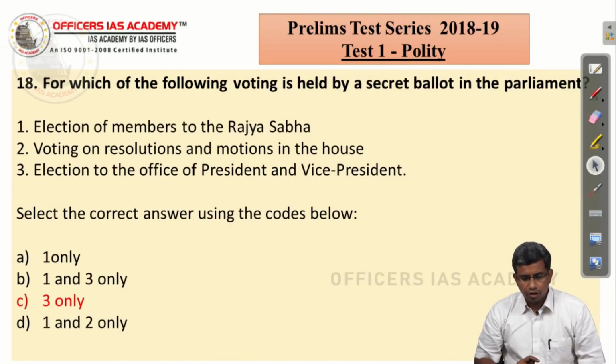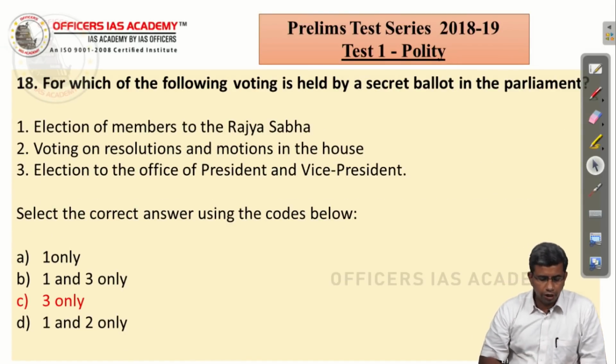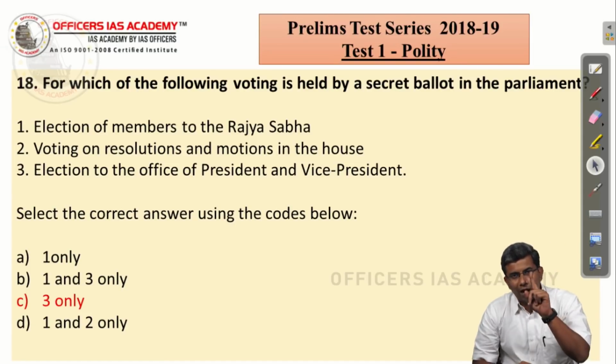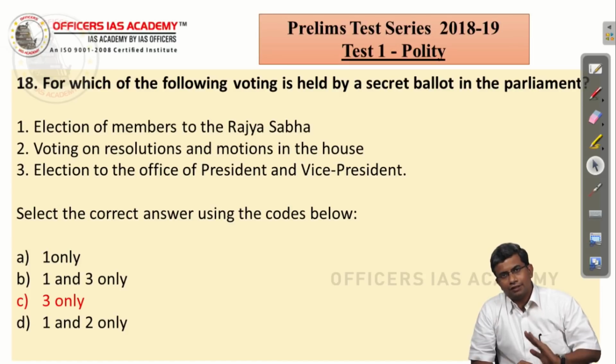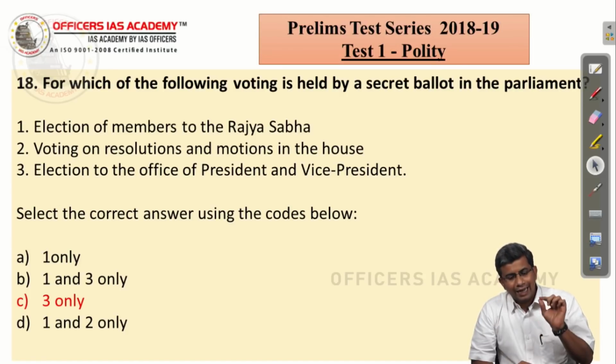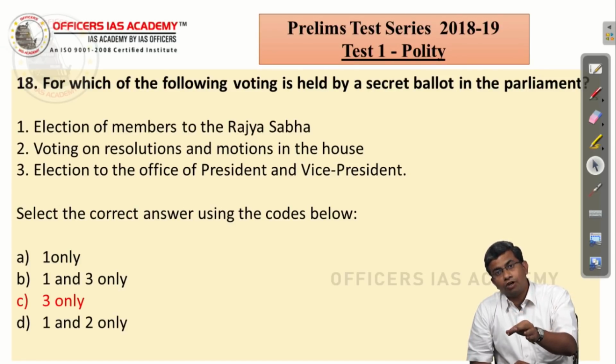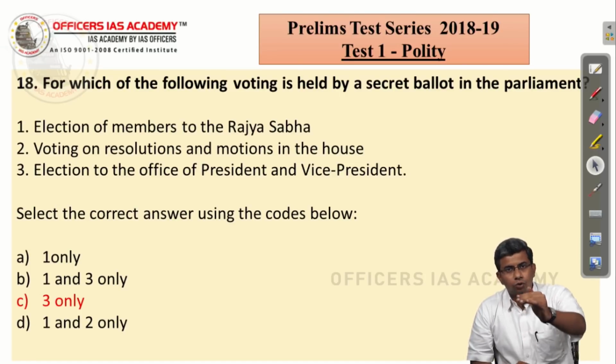The next question: for which of the following is voting held by a secret ballot in the parliament? Again, this is a classic example of a question where if you know one statement is incorrect, you arrive at the answer. Look at the first statement, election of members to the Rajya Sabha. Who elects the Rajya Sabha members? The elected MLAs of that particular state. So automatically, forget secret ballot or open ballot. The Rajya Sabha elections do not happen in the parliament, right?